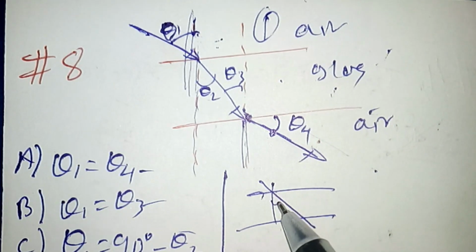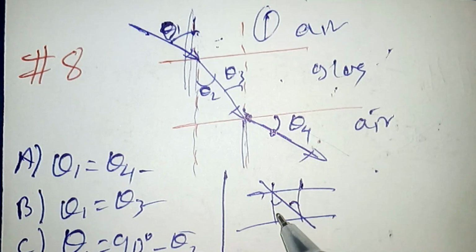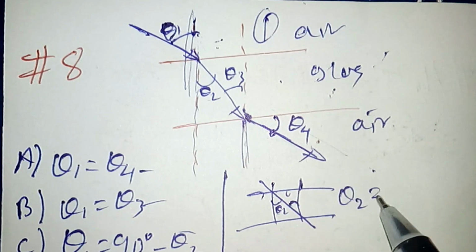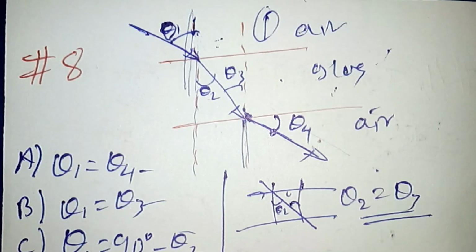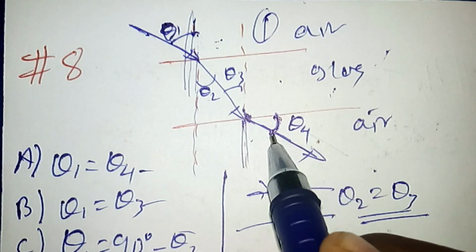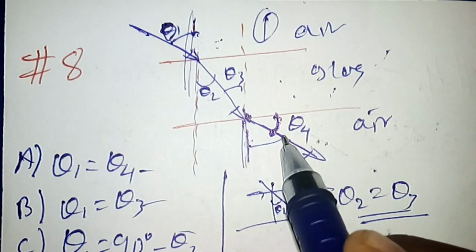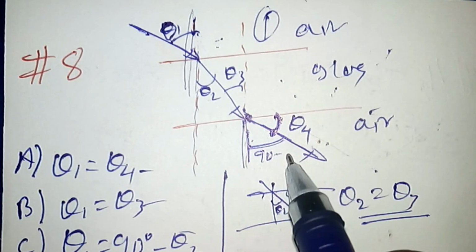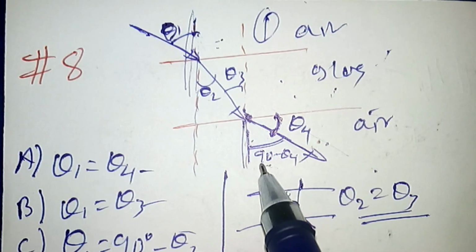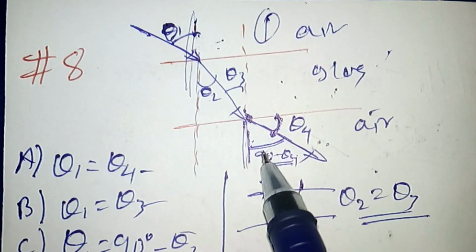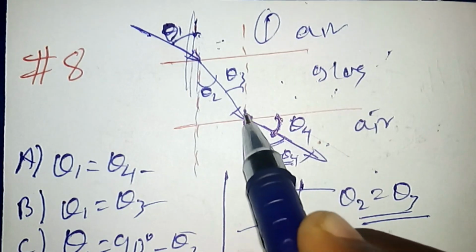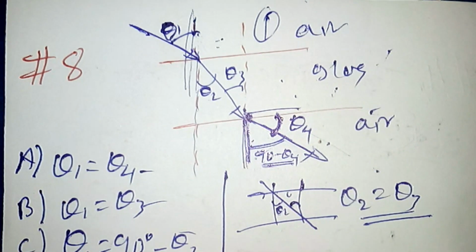If this is the normal and this is also another normal, theta 2 and theta 3 are equal directly from this geometry. And we can say that if this is the angle of the refraction between the glass and the air, this angle becomes 90 degree minus theta 4. So 90 degree minus theta 4 is this one, because theta 4 plus this angle gives me 90 degree directly.